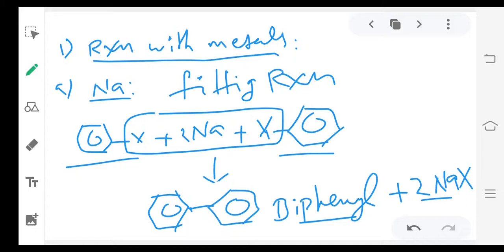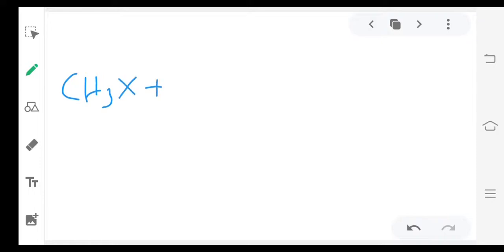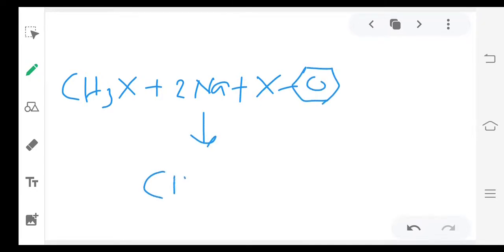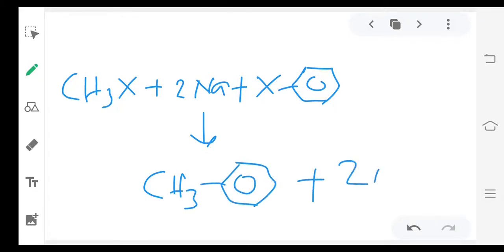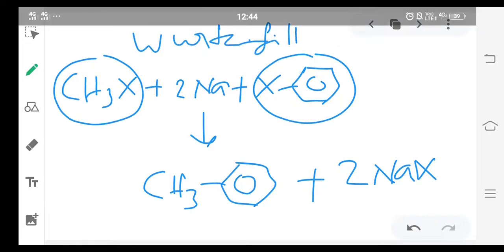We have seen that already. Next, if you take one aryl halide and one alkyl halide, CH3X plus 2Na plus aryl halide, then you will get CH3 benzene, which is toluene, plus 2NaX. So this time I have taken one aryl halide and one alkyl halide. This is called the Wurtz-Fittig reaction.